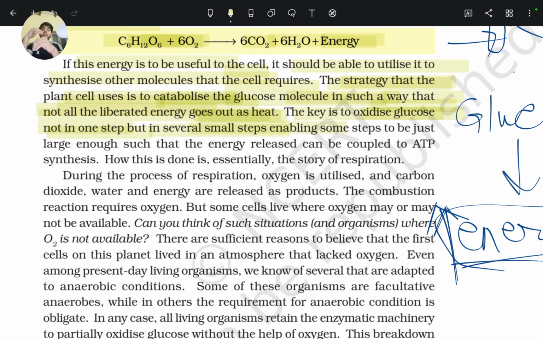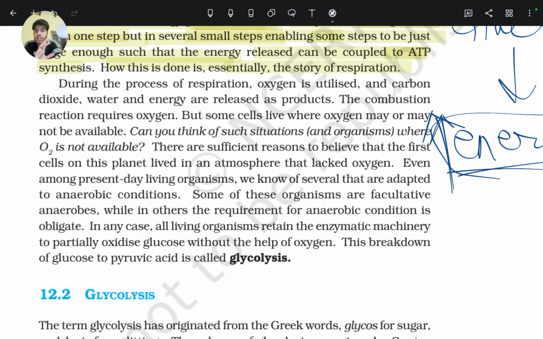So by breaking the glucose molecule in several small steps, the cell can collect energy. Some steps are just large enough that the energy released can be coupled to ATP synthesis. How this is done is essentially the story of respiration.